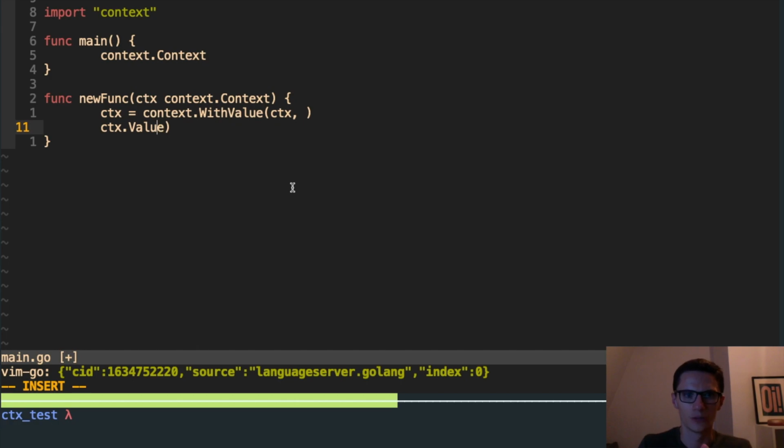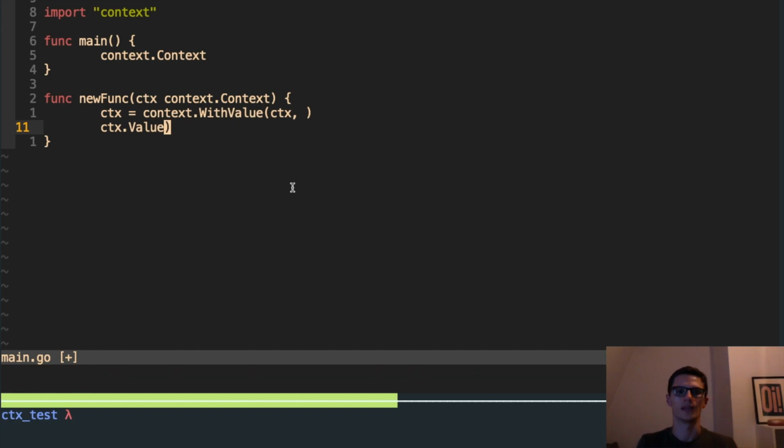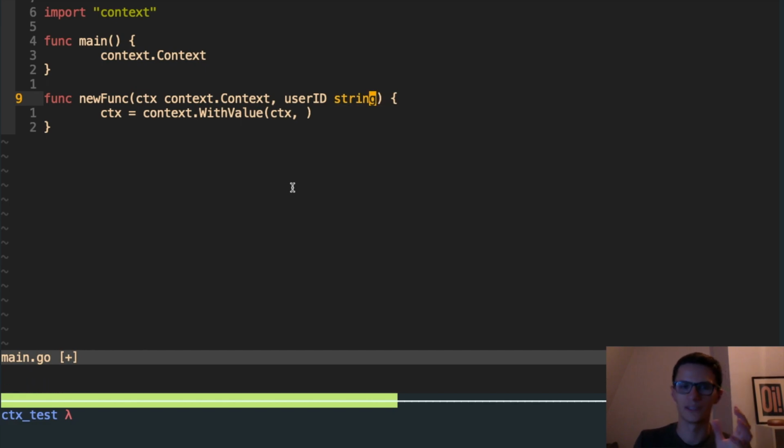These untyped values are very much against the typed nature of Go, right? So for one thing, you're introducing complexity and a little bit of risk, as you need to know both what the type of the key is and the type of the value is in order to be able to interact with them. But secondly, there's really no good reason to pass values around on the context, because instead you can just pass them, for example, as arguments here. Instead of setting the user ID on the context, you can pass your user ID here, for example. Now, there will be times, I know I've had them, where you're tempted to store values on the context for convenience, because you don't want to have to pass values all the way through a call chain, and you can just stick them on the context and read them later. Resist that urge would be my opinion.